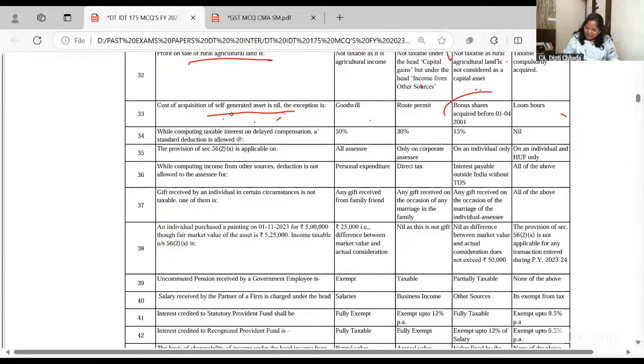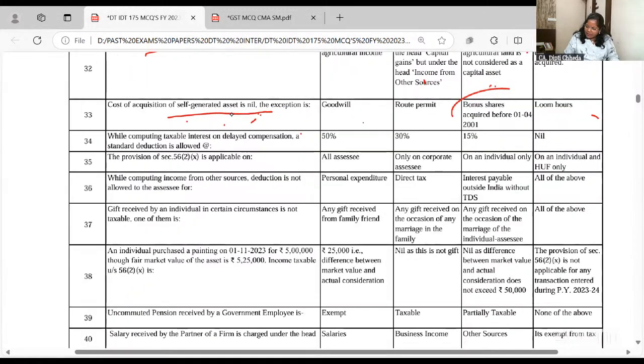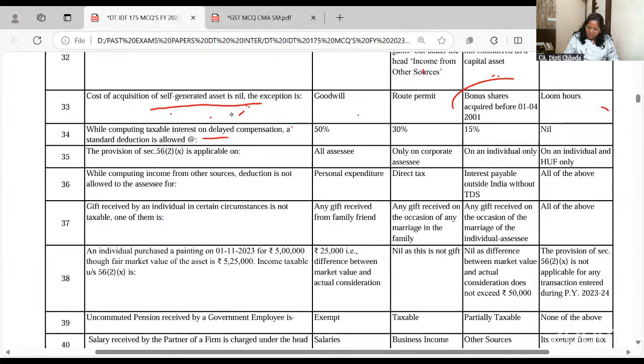Next. While computing taxable interest on delay in compensation, when my property is acquired compulsorily and I receive interest on enhanced compensation, it will be taxable under other source with a 50% deduction. Provision of section 56(2)(x), that is gift, is applicable to all assessees, corporate, individual or individual NHF. All the assessees, it is applicable.